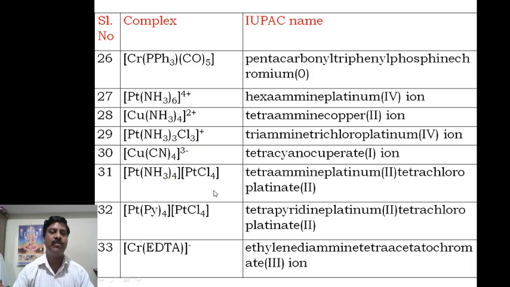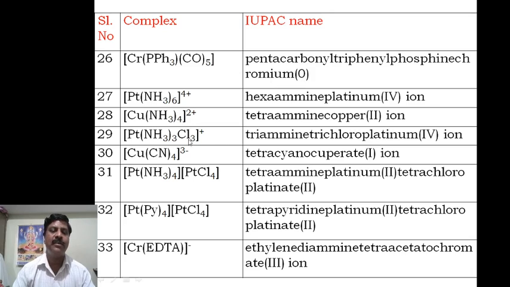Next, another example, this compound pentacarbonyl triphenyl phosphine chromium. This is the neutral ligand, this is neutral, and therefore you have to write 0. Chromium 0 you have to write.